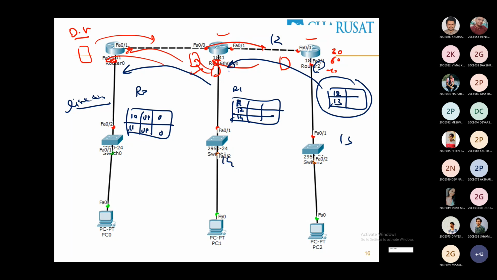Do you find any difference between link state and distance vector? Online students, do you find any difference? Yes, in distance vector it forwards only to neighbors. What does it forward? The current routing table. And link state? What does it forward? The status of the link of a specific router, and it forwards it to all other routers in the network. What does it mean?